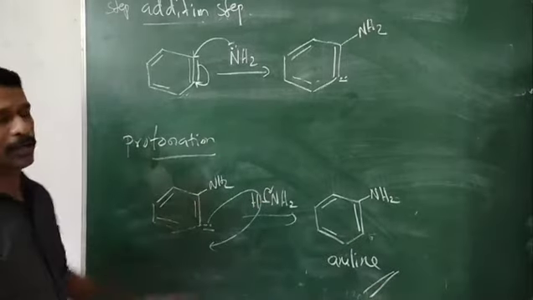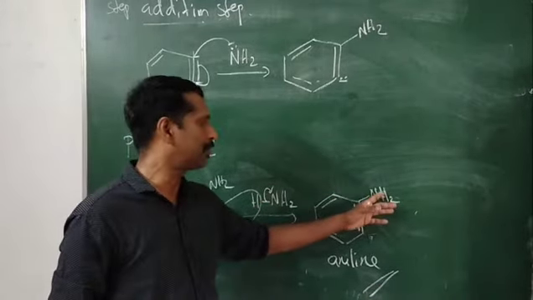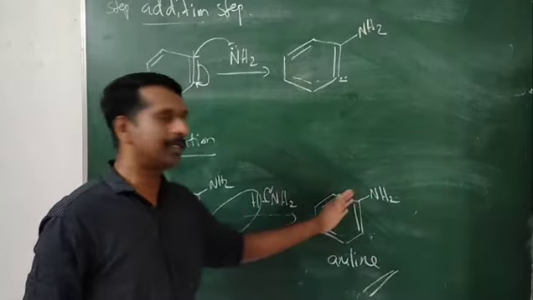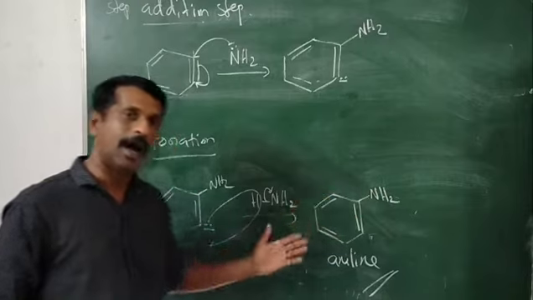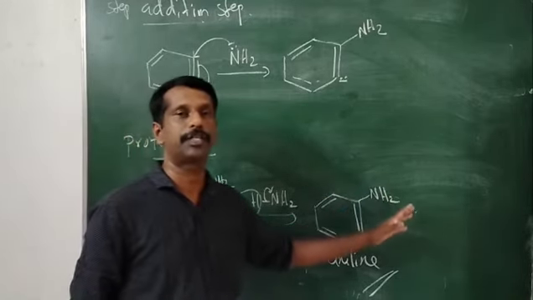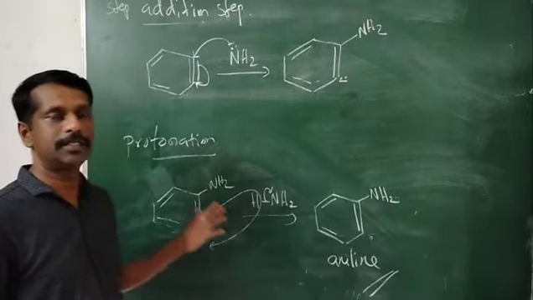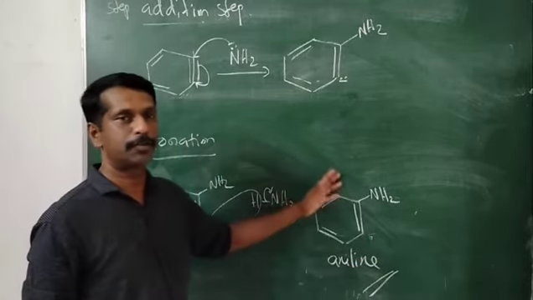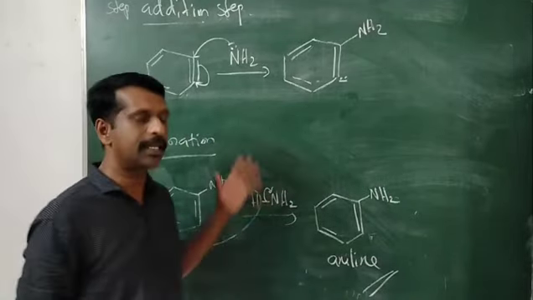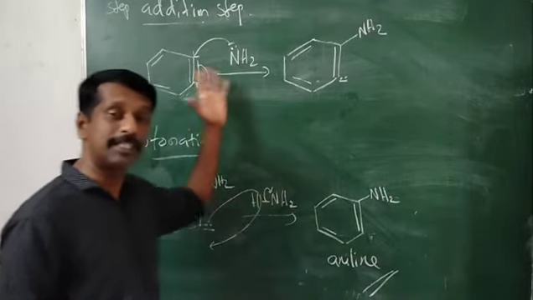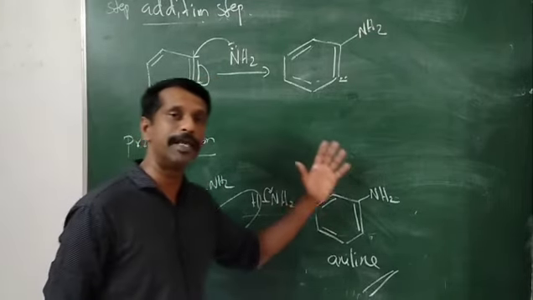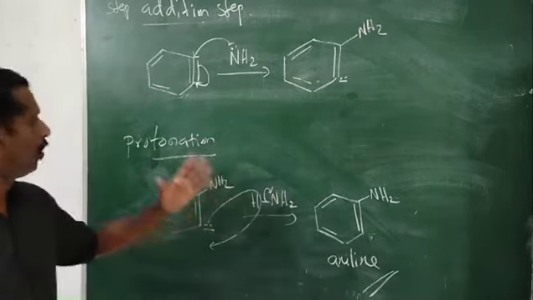So here you can see that the halogen Cl minus is eliminated and NH2 minus gets into the ring. That means it is a nucleophilic substitution reaction. This reaction proceeds via a benzyne intermediate. Therefore this reaction mechanism is known as the elimination-addition mechanism, or benzyne mechanism, where the first step is elimination and the second step is addition. Hope it is clear to you.